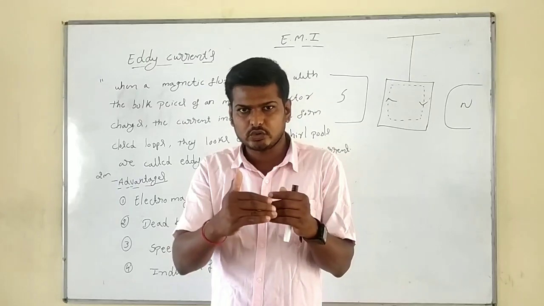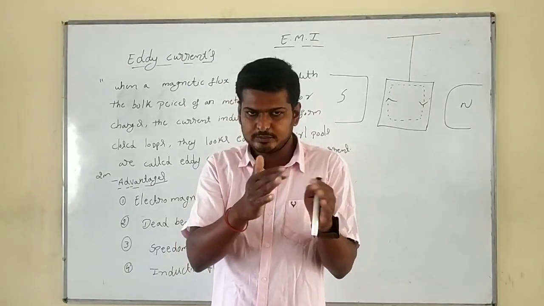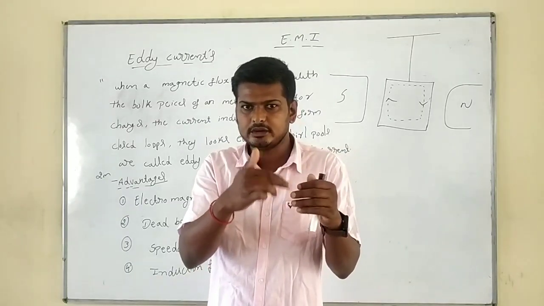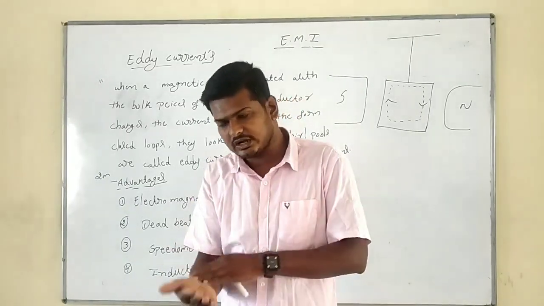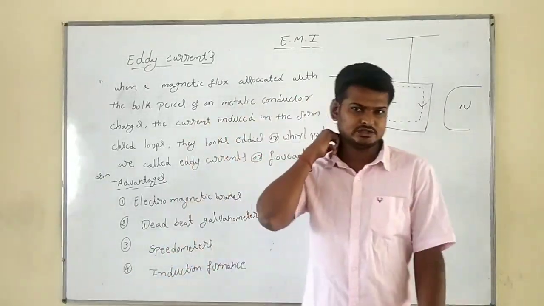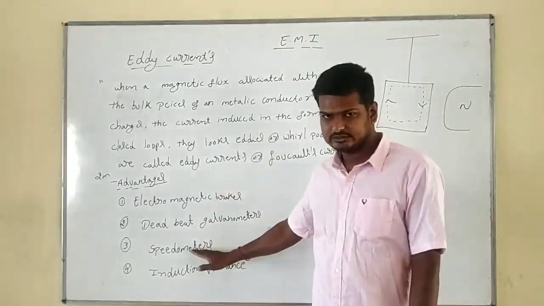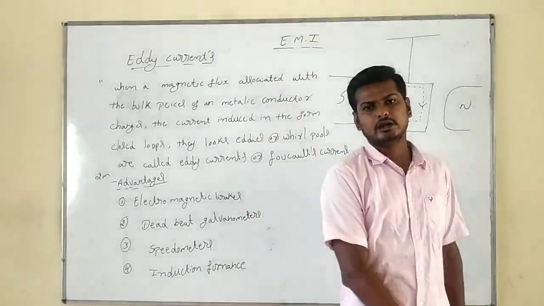When the wheel rotates, the aluminum drum rotates between the two magnets, the flux changes, and the current is induced. Based on the induced current, the speedometer needle shows the deflection, which gives the reading. That is called the speedometer. In the speedometer also we use the concept of eddy currents.